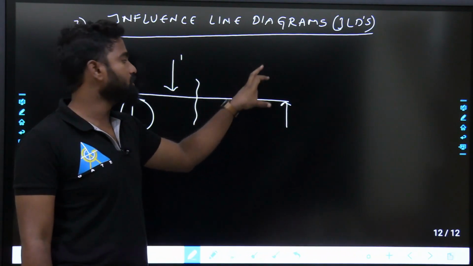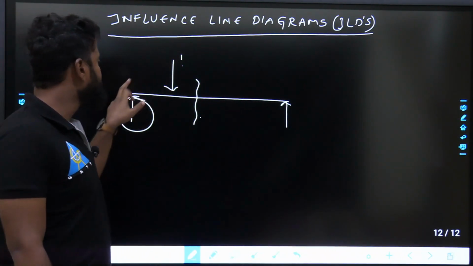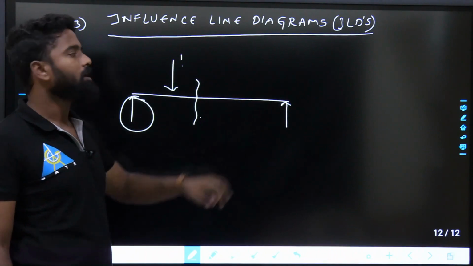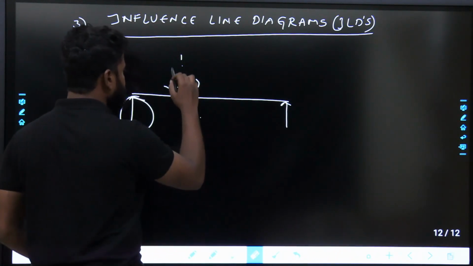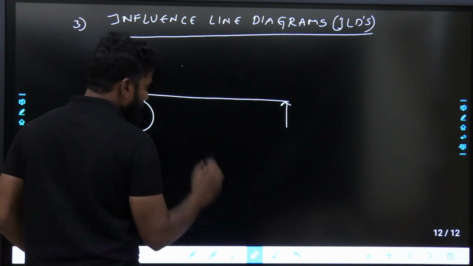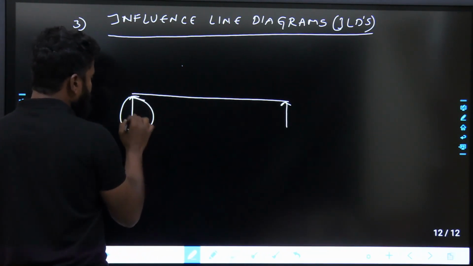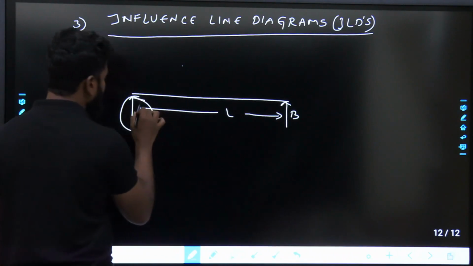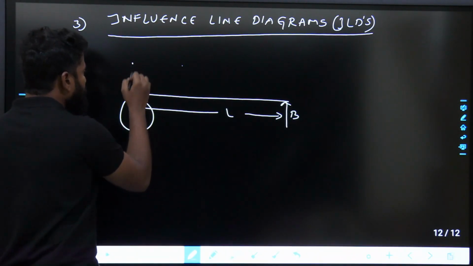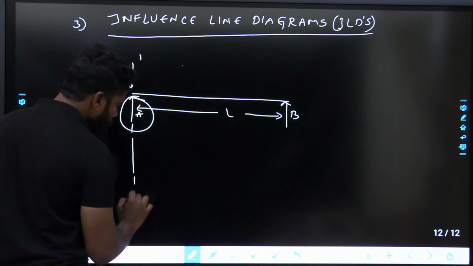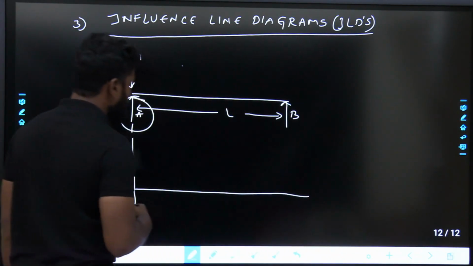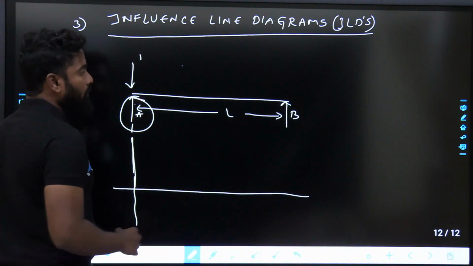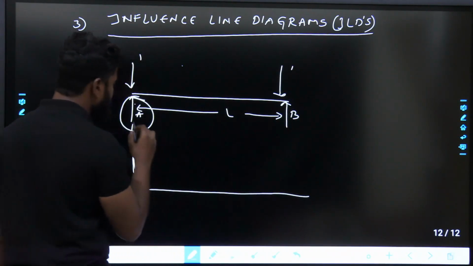When unit load is here, what is the shear force at this location? Like when unit load is here, what is the reaction? Generally, for example, if I have to write ILD for the reaction, if I say this is A, this is B, this is some L. Initially I'll keep unit load. When a unit load passes through it, when unit load is here, the reaction at this point would be 1. When unit load is here, reaction at A would be 0.